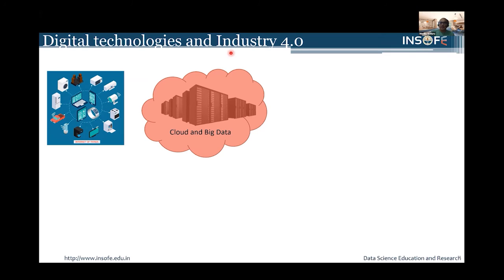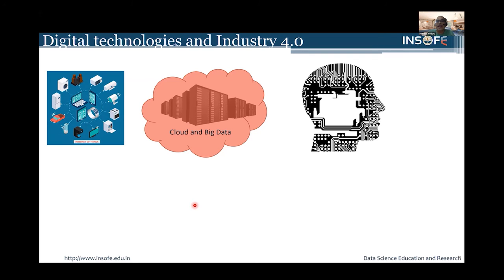So cloud and big data are essential technologies needed to store the data generated by social media and IoT securely, safely, and cheaply. Very importantly, cheaply.